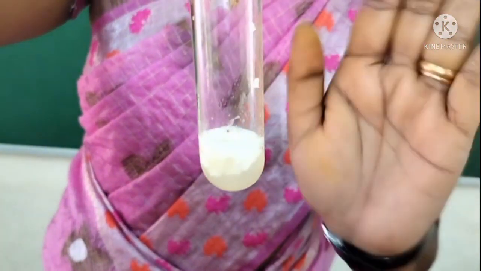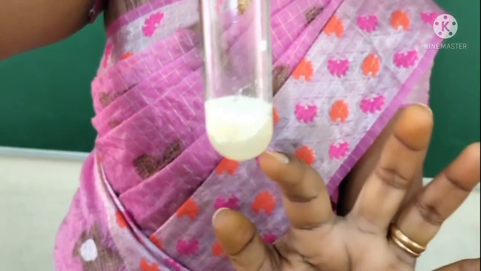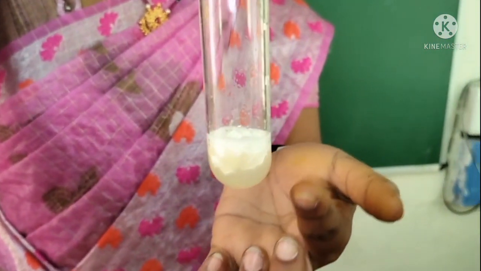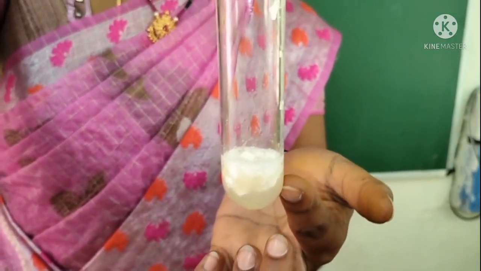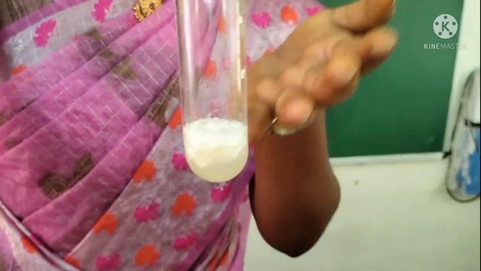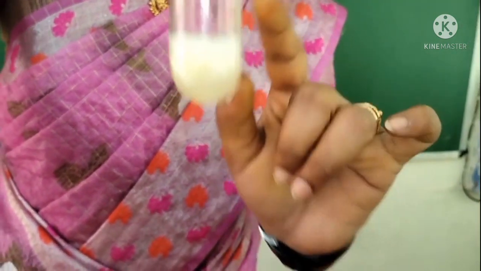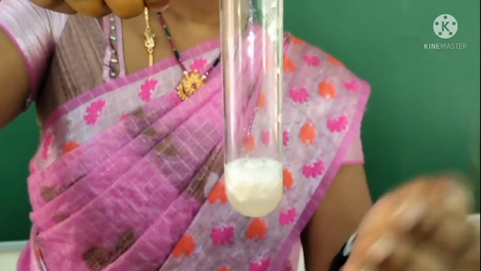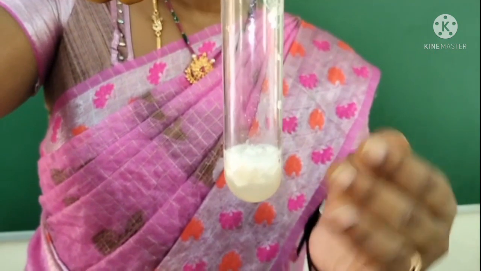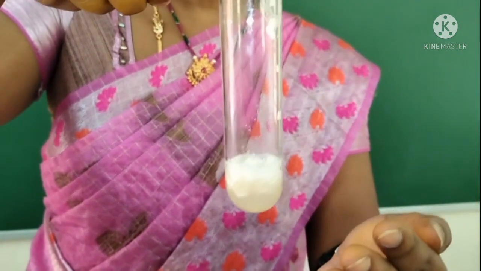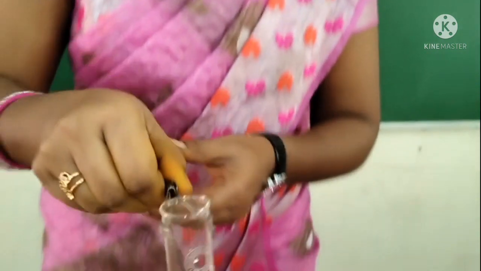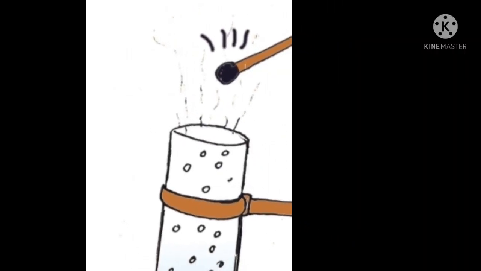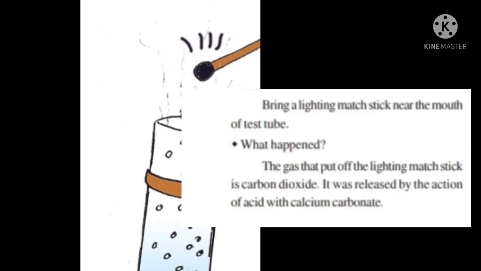Before going to that, we must know that when citric acid and eggshell are mixed, a chemical reaction occurs and some gases are released. Now let us check which gas is released from this test tube.